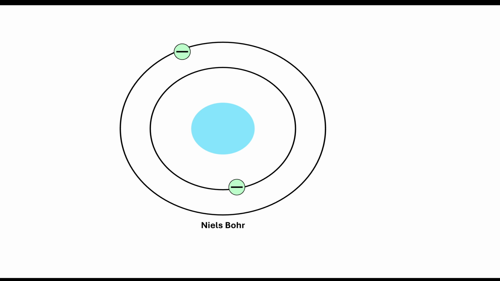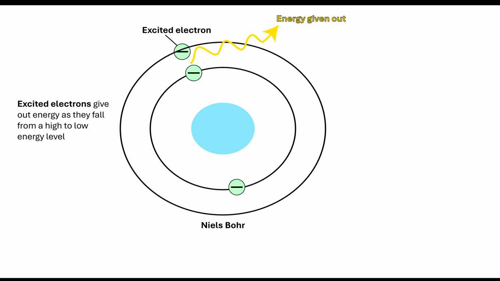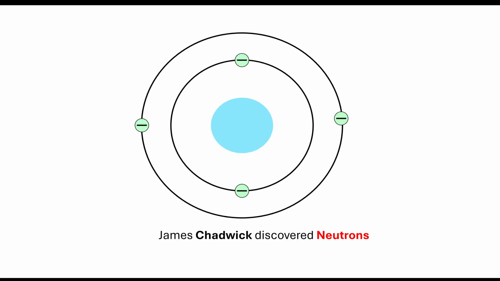And then we move on to Bohr's evidence. Now, we know that electrons can become excited. So electrons, when they're excited, will give out energy as they fall from a high energy level to a low energy level. So what Bohr discovered was that electrons orbit the nucleus at set distances in fixed energy levels. And then we look at Chadwick, and Chadwick discovered the neutrons.